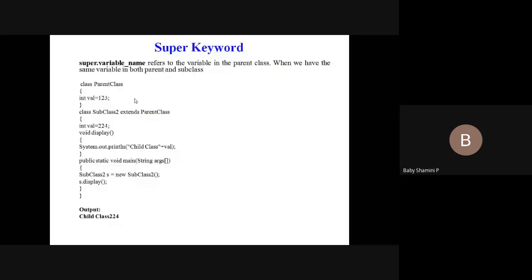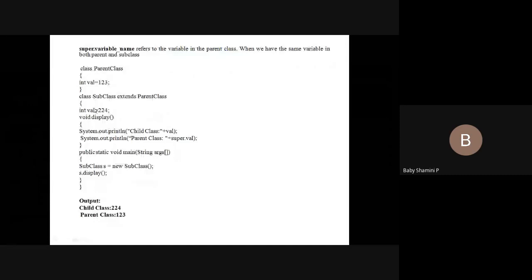So see here we have parent class value 1, 2, 3 and the child class contains the same variable with value 2 to 4. Both the child and parent contain the same variable, so we cannot use the parent class property. It displays only the answer 224. If you want to display the parent class property, we must declare a statement. See the next program. Inside the child class, we have to declare a statement.